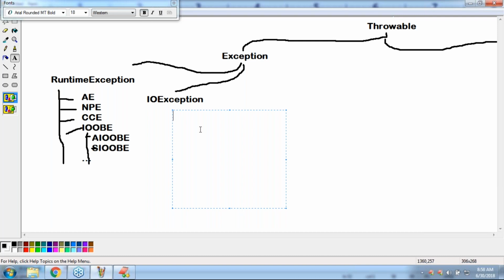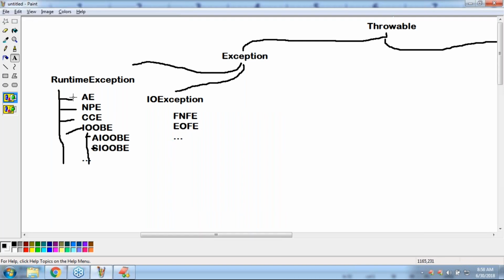Can you spell out the child classes of IO exception? FileNotFoundException, of course, full forms you can understand. Next, EOFException. Okay, full forms you can understand, right? There are several others, like InterruptedIOException. There are several things there.